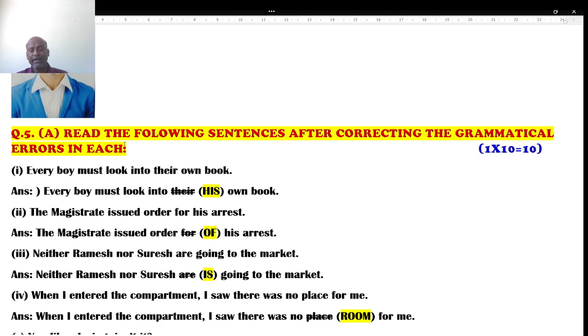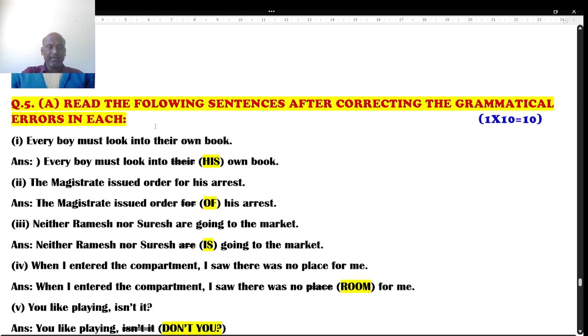There might be errors related to articles, degrees of comparison, conjunctions, coordinate conjunctions, subordinate conjunctions, correlative conjunctions, and punctuations. There might be errors with the usage of capital letters, small letters, full stop, comma, colon, semicolon, exclamatory mark, question mark, single inverted comma, double inverted comma. We call them quotations, likewise, right? And a number of topics. Let's see the first one.